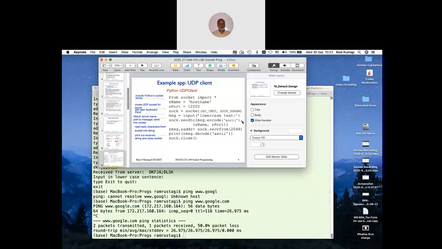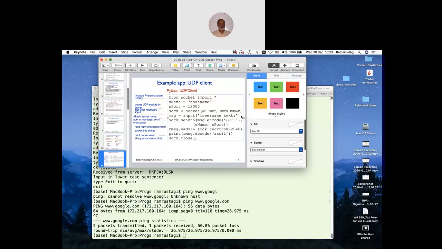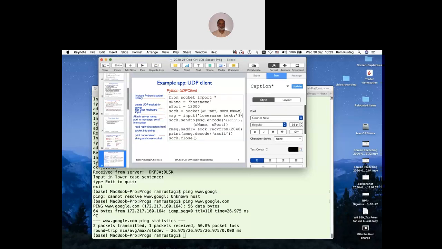I could also do the following. And then I can simply remove this.